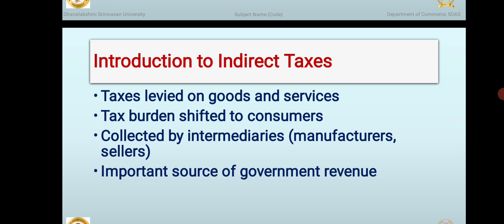Indirect taxes are an important source of government revenue. Since people consume goods and services every day, the government earns revenue regularly through indirect taxes. This revenue is used for public welfare activities such as building roads, schools, hospitals, and providing other public services.